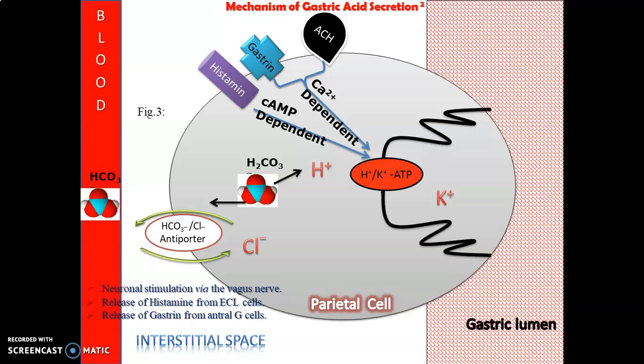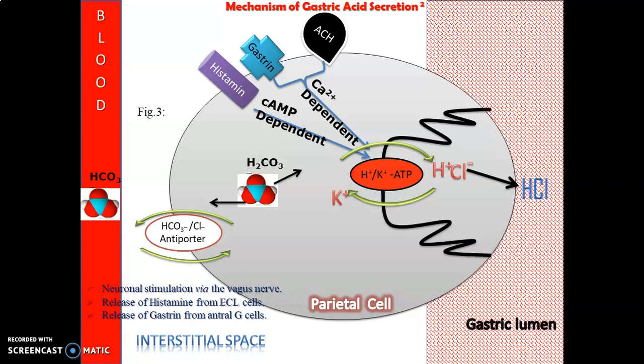As soon as the proton pump is activated by the gradient of protons, the acidic proton gets exchanged with the non-acidic potassium ion, and chloride transports from the parietal cell to the gastric lumen, where hydrochloric acid is generated and released in the gastric lumen. So this is the normal gastric acid secretion mechanism.